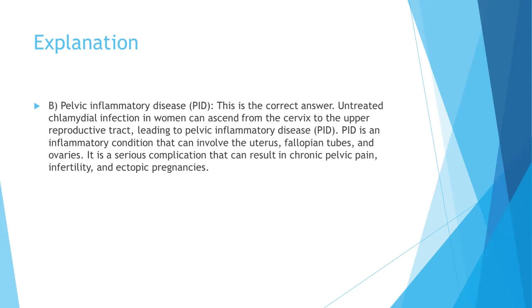So, PID. Untreated chlamydial infection in women can ascend from the cervix to the upper reproductive tract, leading to pelvic inflammatory disease. PID is an inflammatory condition that can involve the uterus, fallopian tubes, and ovaries. It is a serious complication that can result in chronic pelvic pain, infertility, and ectopic pregnancies.